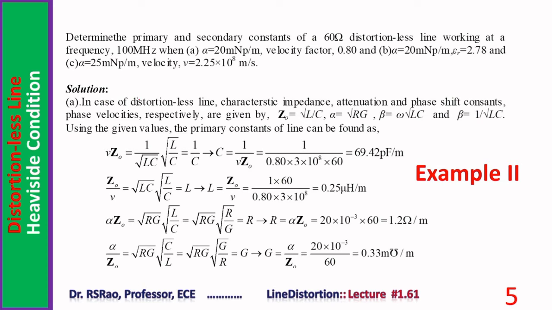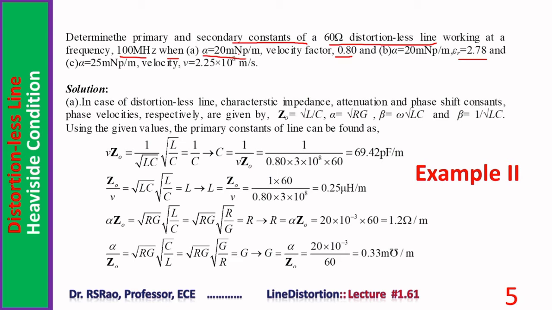Now we consider another problem. Determine the primary and secondary constants of a 60 ohm distortionless line. Characteristic impedance is 60 ohms. Line is distortionless, working at a frequency of 100 megahertz. Different data are given. A, alpha is equal to 20 millinepers per meter, velocity factor is 0.8. B, alpha is 20 millinepers per meter, epsilon r is 2.78. And C, alpha is 25 millinepers per meter, velocity is 2.25 into 10 power 8 meters per second. For this given set of data, we are asked to determine primary and secondary constants.